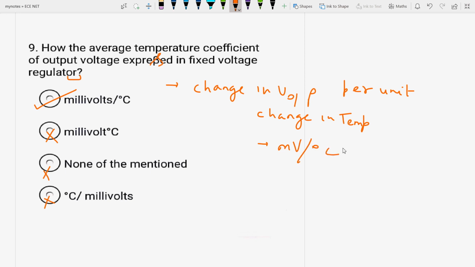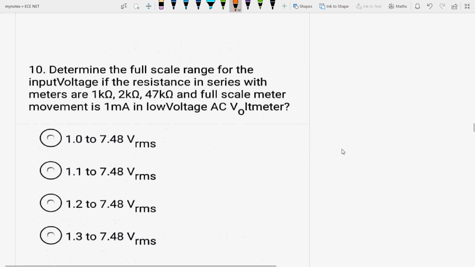Okay, next question is what determines the full scale range for the input resistance if the resistance in series with meters is this much. Okay, this is your homework, please do it.